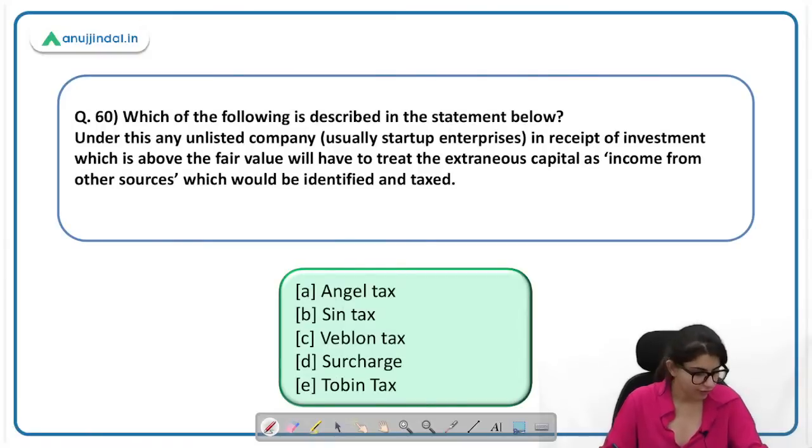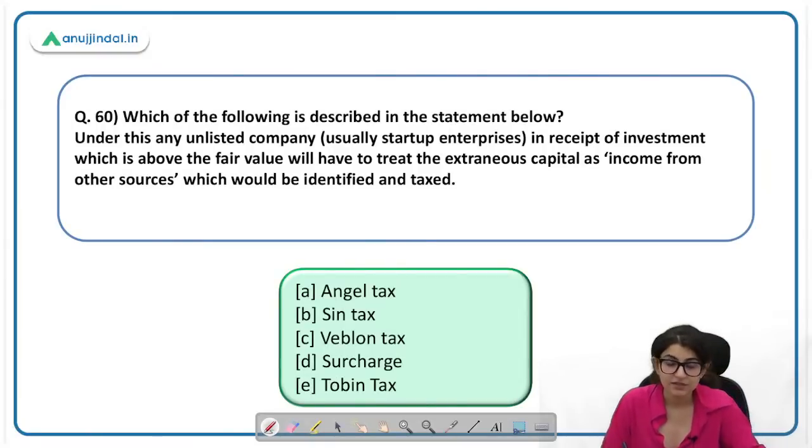Which of the following is described in the statement below? ये बहुत easy है. I want you to answer 60th question. Very easy. 60th question. Under this, any unlisted company, usually a startup in receipt of investment, which is above the fair value, will have to take extraneous capital as income from other sources, which will be identified and taxed.